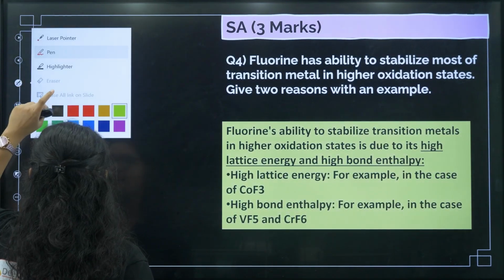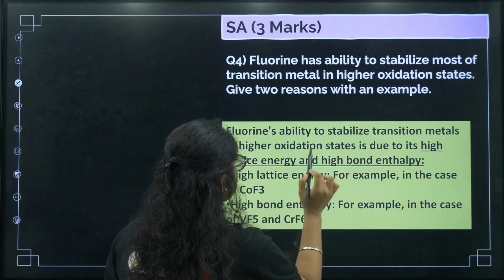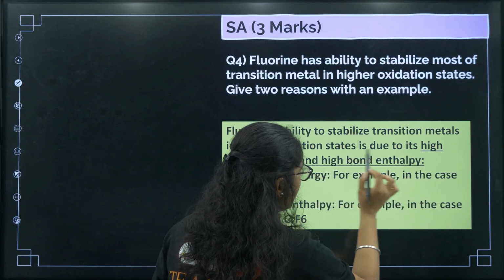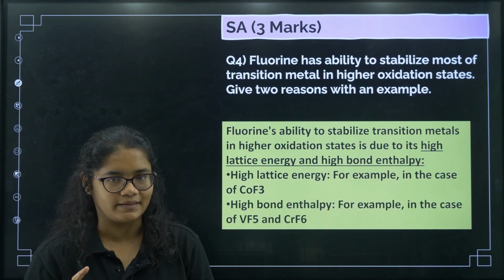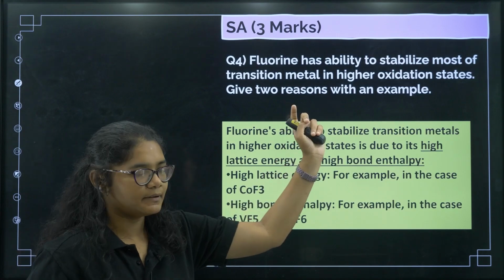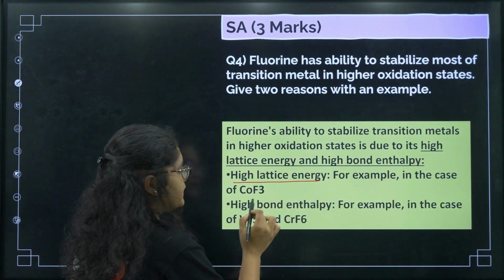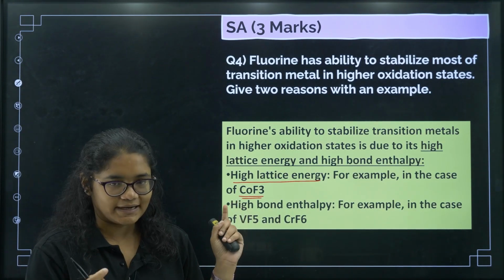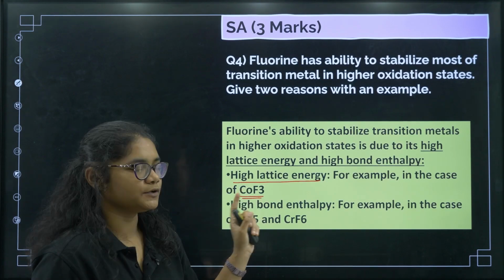Fluorine's ability to stabilize the transition metals in the higher oxidation state is due to its high lattice energy and high bond enthalpy. Okay, high lattice energy and high bond enthalpy. Now, for giving an example, if we take high lattice energy, then here the example is CoF3. Cobalt is in +3 oxidation state. It is stabilized by fluorine due to the high lattice energy of CoF3.